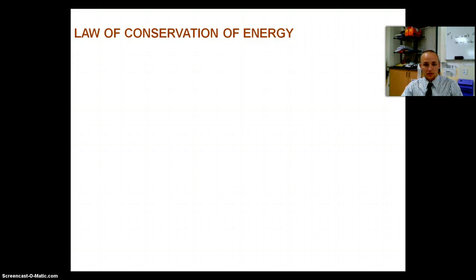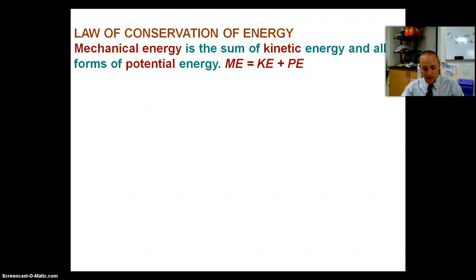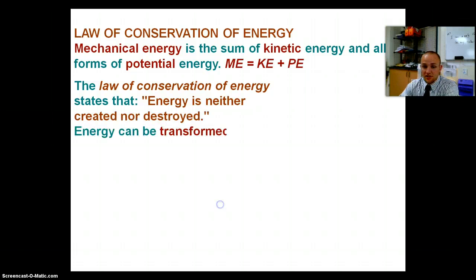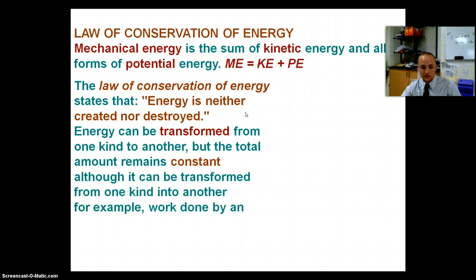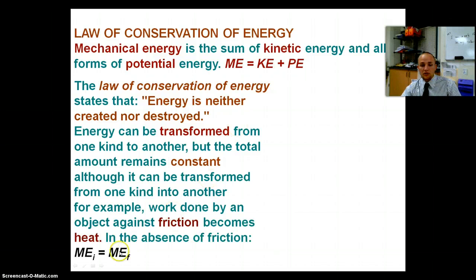So energy is conserved. Mechanical energy is the sum of all of our kinetic energy and all other forms of potential energy. The conservation of energy says that energy is neither created nor destroyed, but we can transform it from one kind to another. Our total amount remains constant. So our mechanical energy equals our kinetic energy plus our potential energy, and that's constant before and after. We know that our initial mechanical energy equals our final mechanical energy.